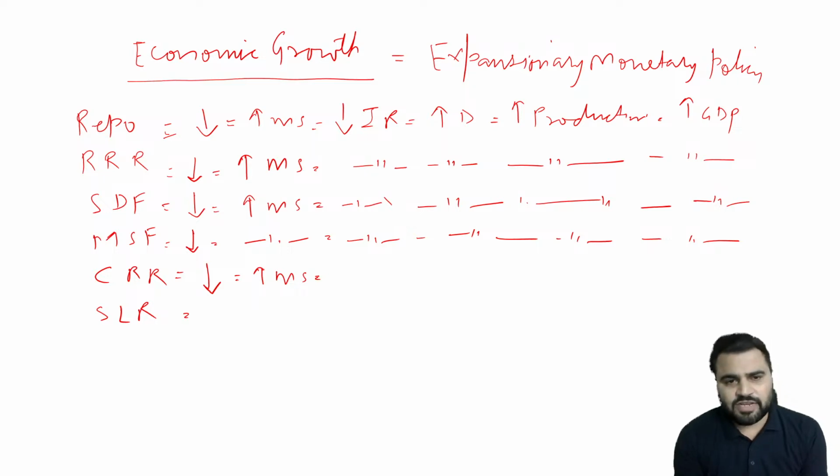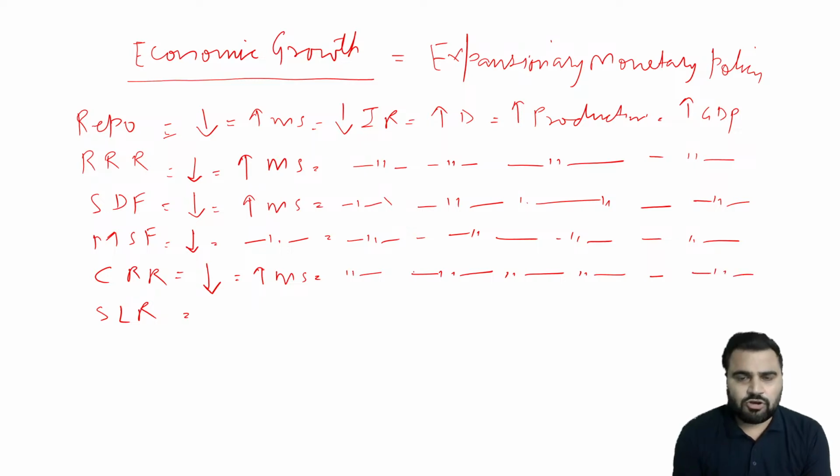A decrease in CRR will lead to an increase in money supply because now banks have the mandate to keep less cash with the Reserve Bank of India, which means they have more cash to lend to the public. So there will be an increase in money supply and the cycle will repeat again. Interest rate will decrease in the economy, leading to an increase in demand, leading to an increase in production, and leading to an increase in GDP, which means economic growth will be there.